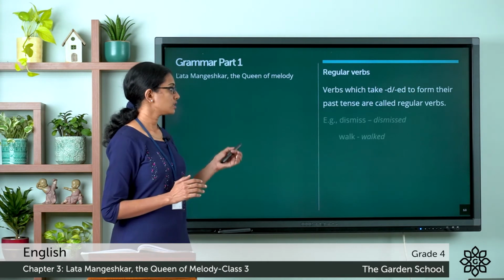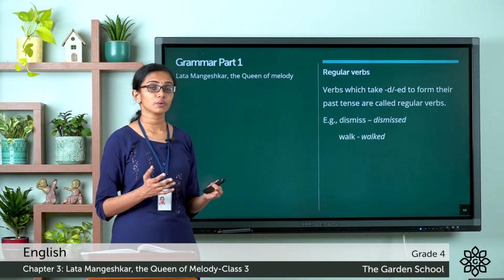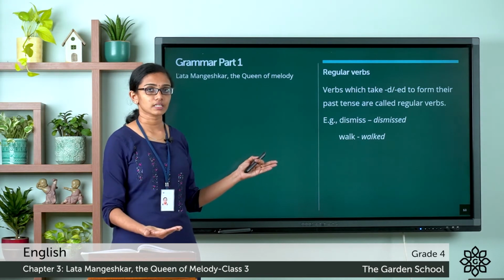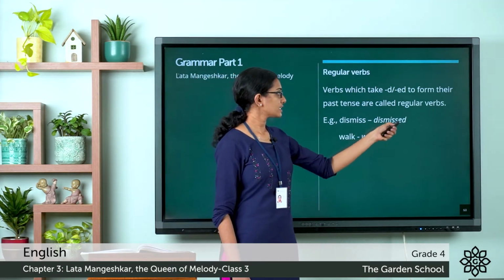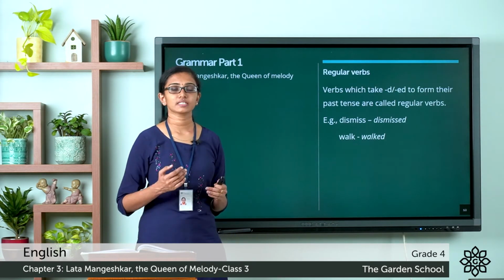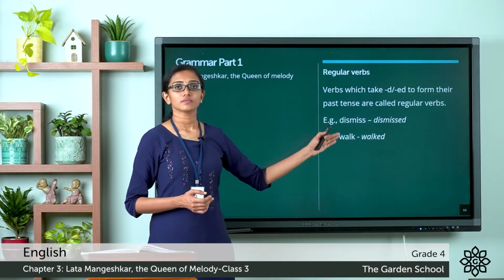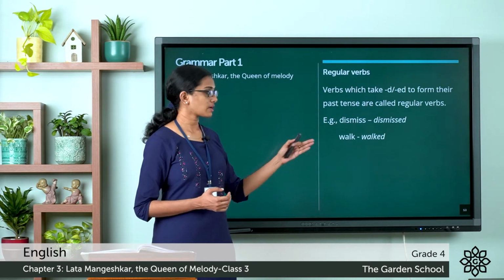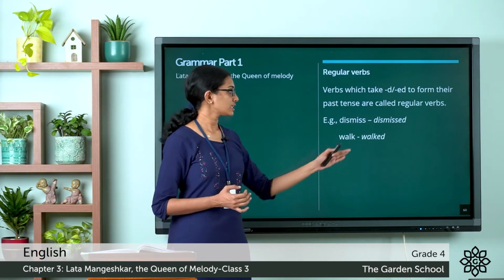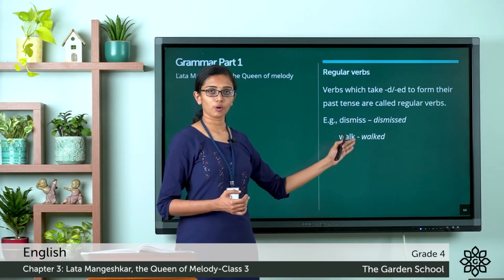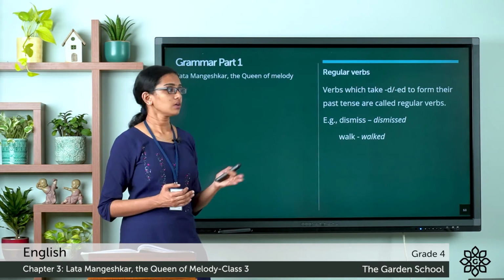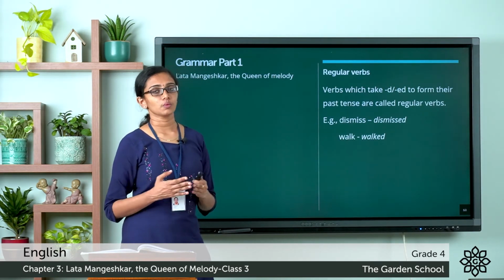For example, dismiss. See the verb dismiss? The past tense of dismiss is dismissed. You see the letters ed is added to the verb dismiss to form the past tense. In the next example, walk, walked. Walk is the present tense form, walked is the past tense form. You see the past tense of walk is formed by adding the letters ed to the end. Now these are examples of regular verbs.